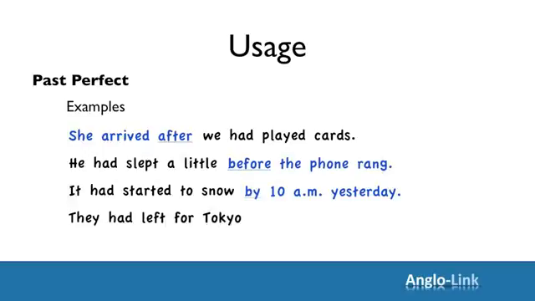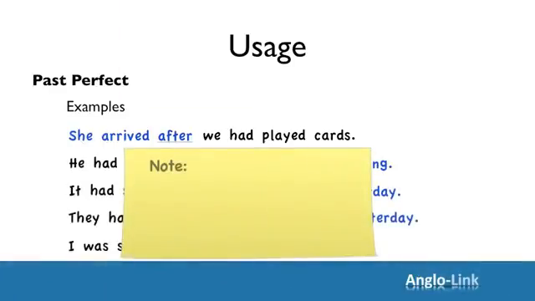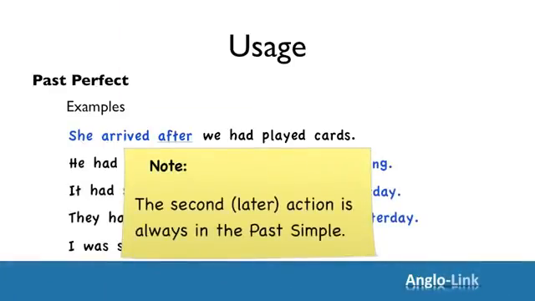They had left for Tokyo by this time yesterday. I was sure that I had seen him before. Note that the second or the later action is always in the past simple tense.